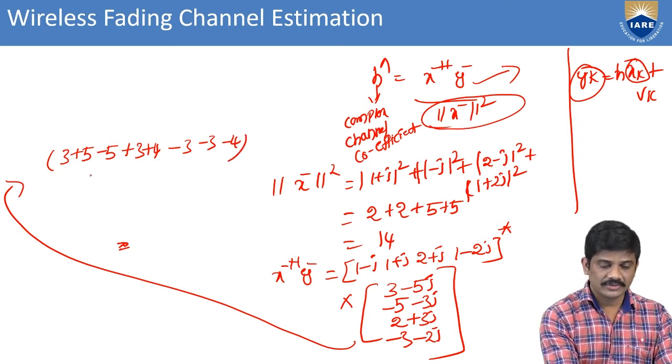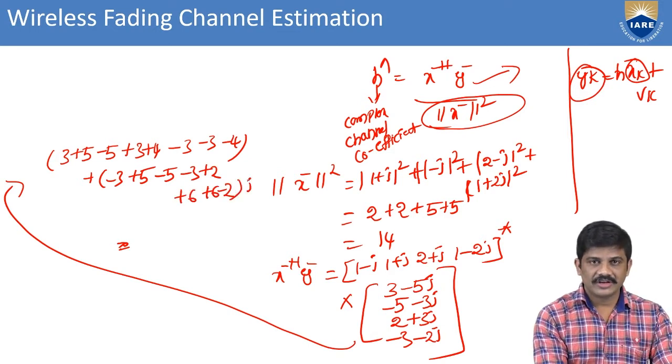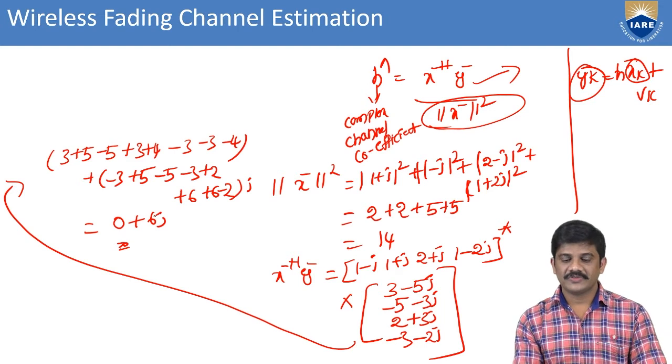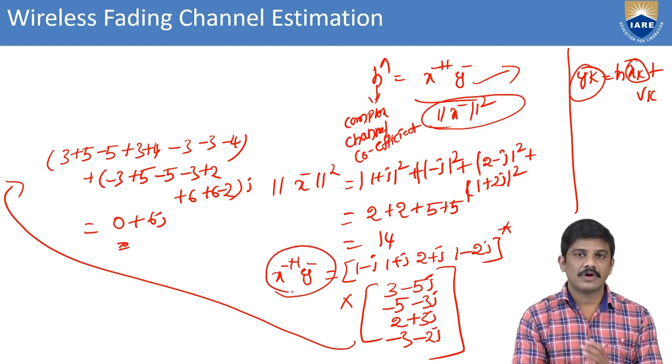Coming to the imaginary part: plus minus 3 plus 5 minus 5 minus 3 plus 2 plus 6 minus 2, all of j. This comes under the imaginary part. Then we find 0 plus 6j. Here, this is the value of x Hermitian times the output vector.